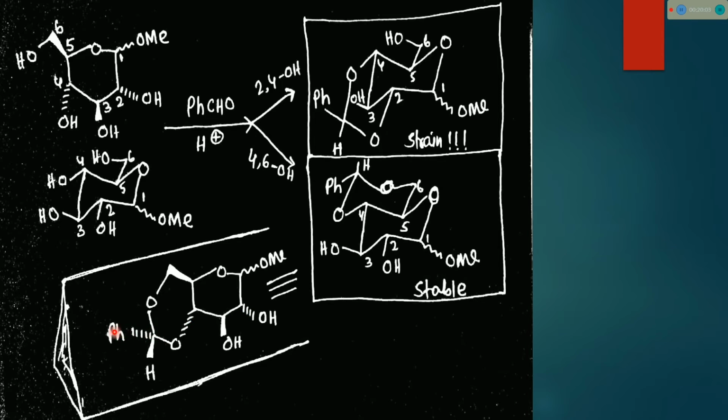And also the phenyl ring should be below, because in this 6-member ring the phenyl ring automatically positions at the equatorial position to gain stability. It cannot rest at the axial position. Since it is positioned at the equatorial position, the Ph stereochemistry should be below. So I think you all understood what I am trying to say.